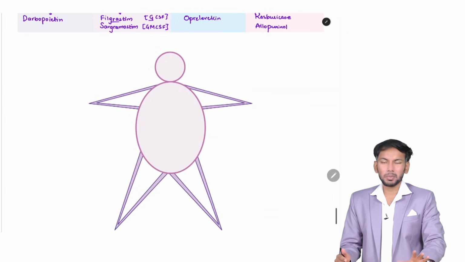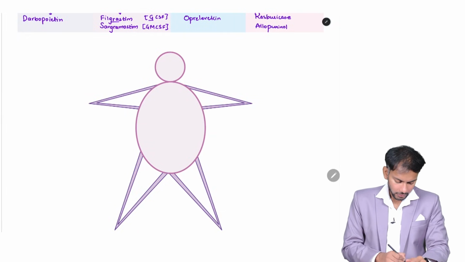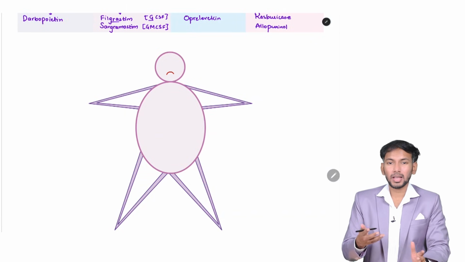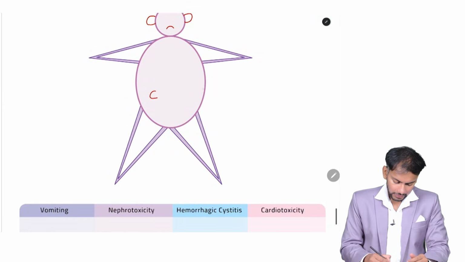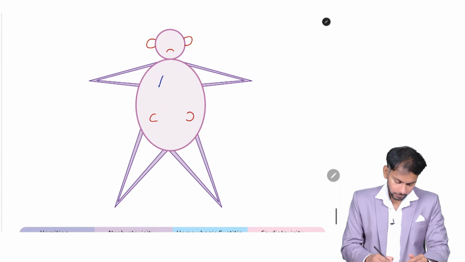Let us suppose this is one person who had cancer. If a person has cancer, obviously he'll be sad. Yes, he's sad. Now we'll draw the other structures of this man. These are his ears. These are his kidneys. Now I'm drawing the lungs.